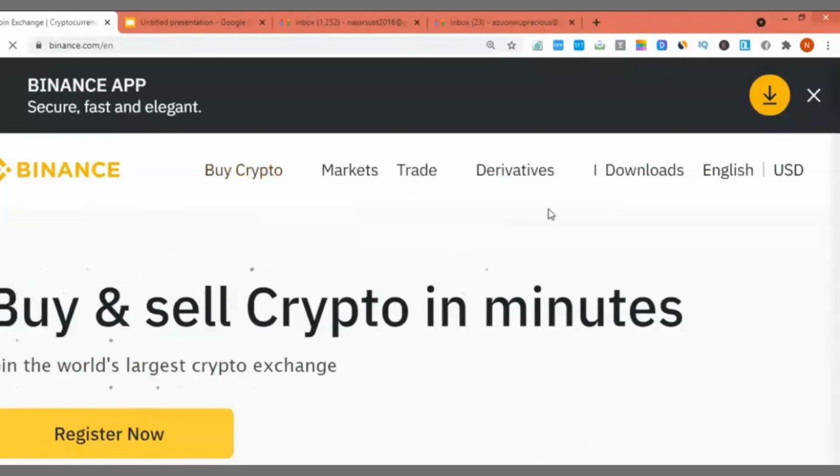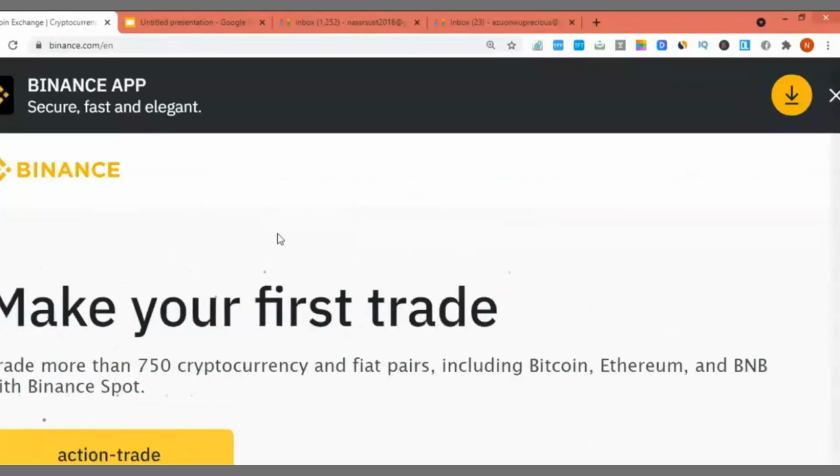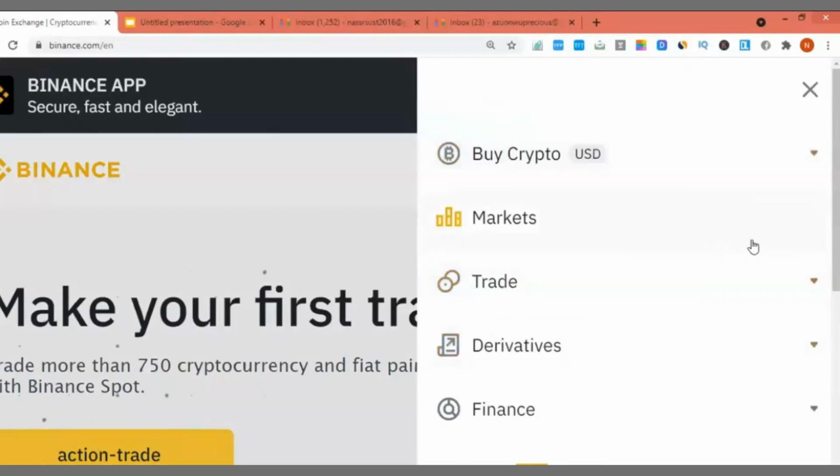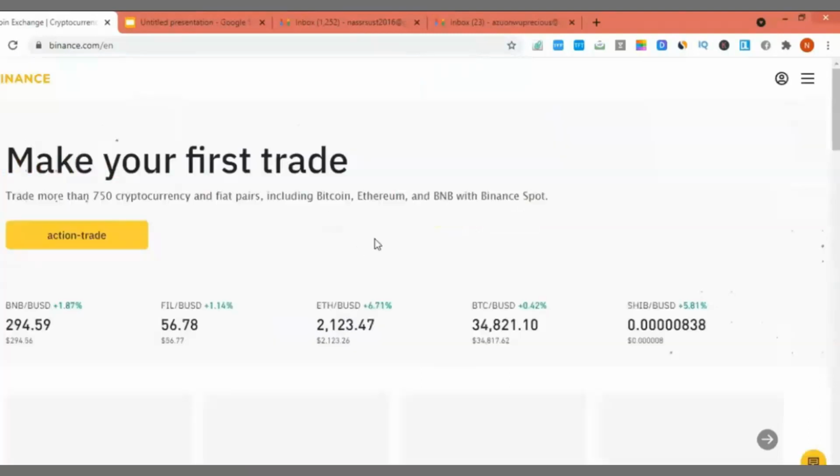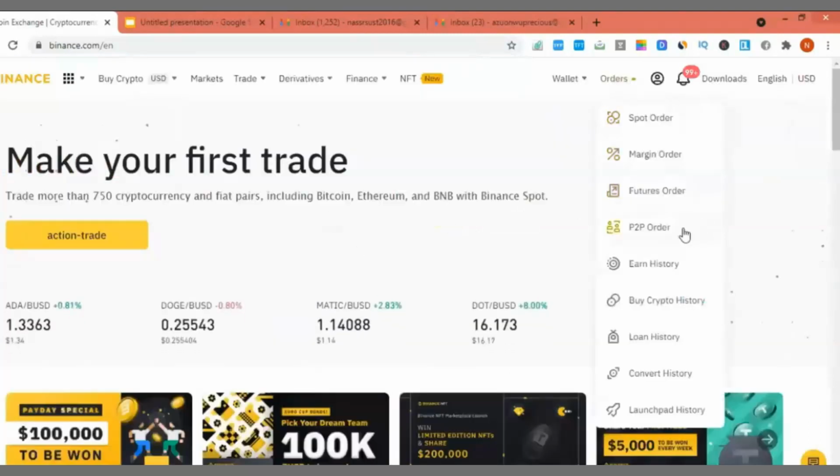So let's get rolling, guys. What I do is go to the order section and click on P2P orders. This is how I get through. If you are using the app version, click on the last part, which is the wallet side, or the side where you see P2P trading. So you go and click buy or sell.